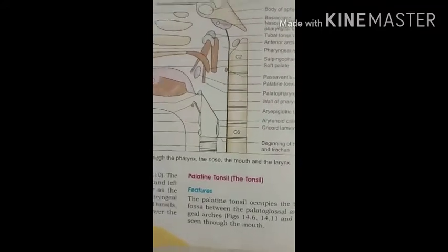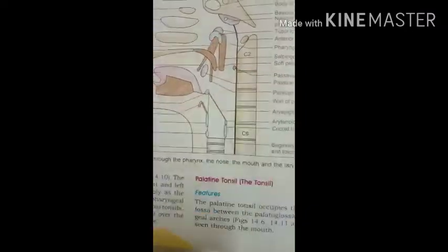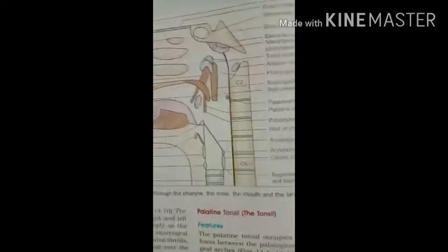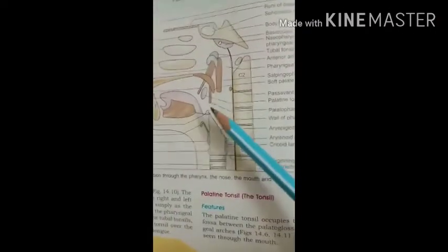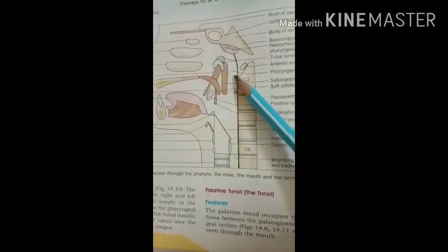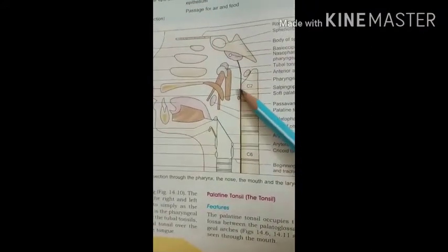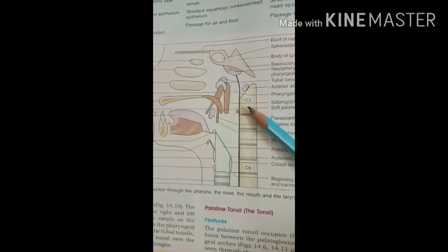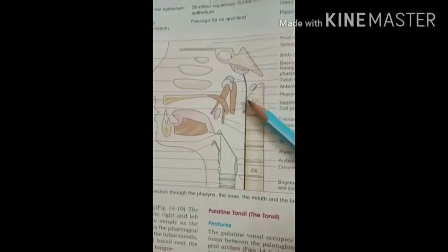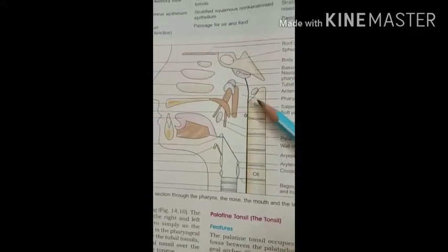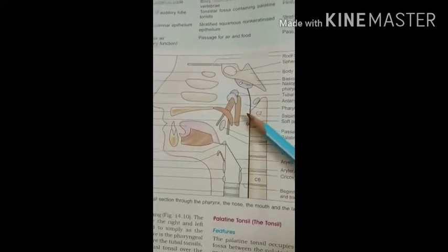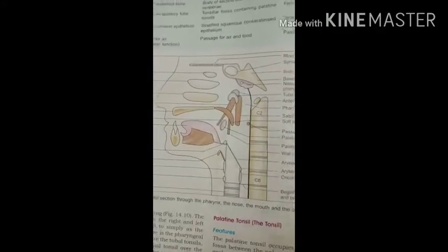Okay? Then on the posterior wall there is a pharyngeal tonsil. Here on the posterior wall you can see the pharyngeal tonsil consisting of lymph tissue. Okay? And these are more prominent in children up to the age of 7 years, and after that they atrophy. Okay?